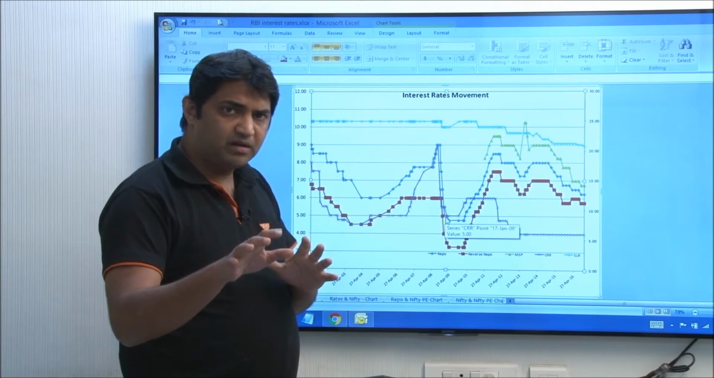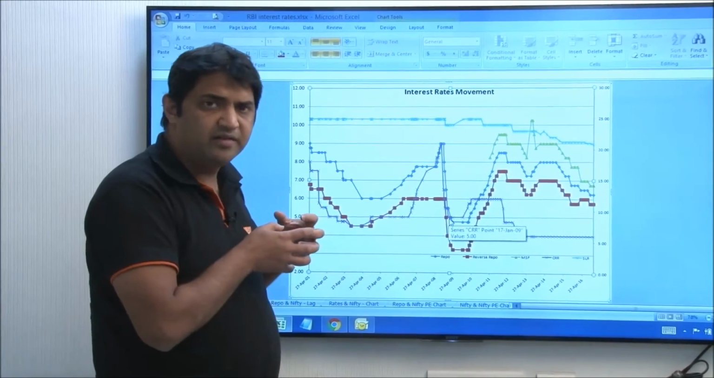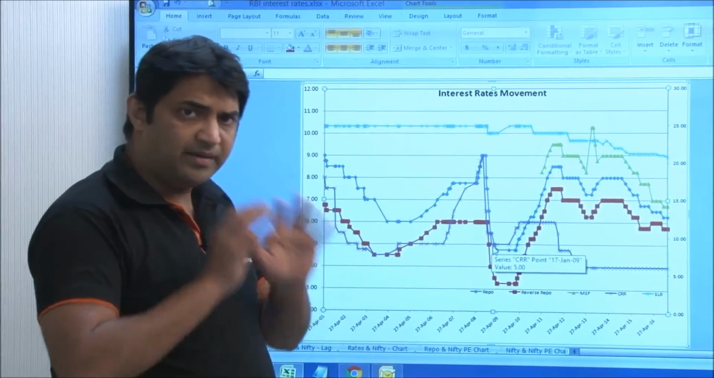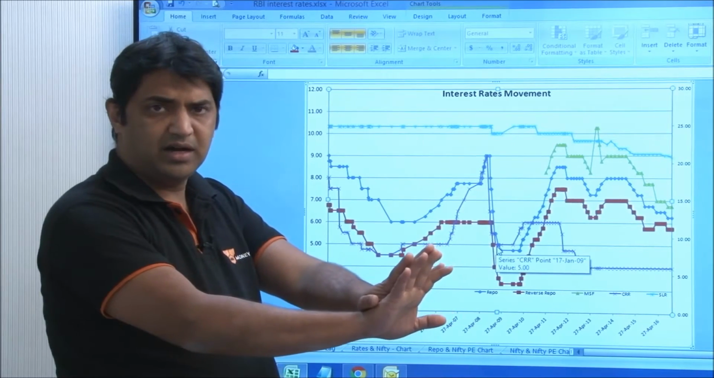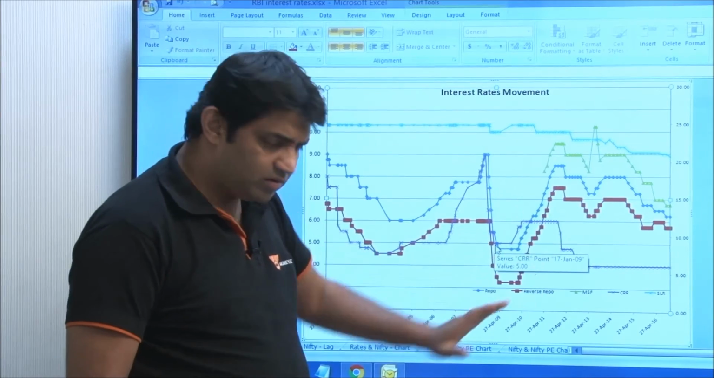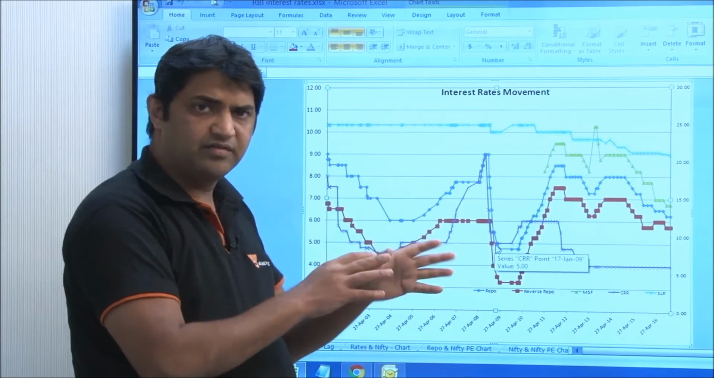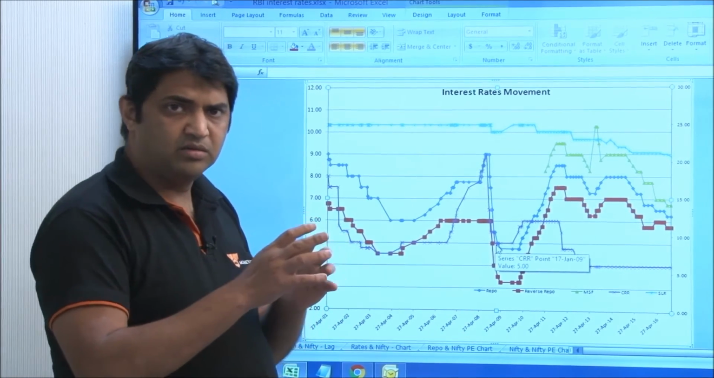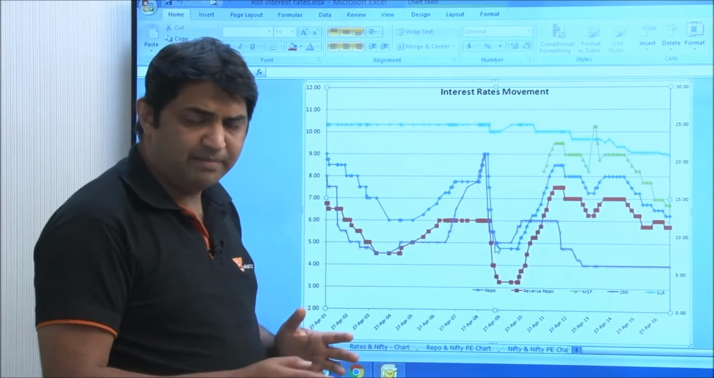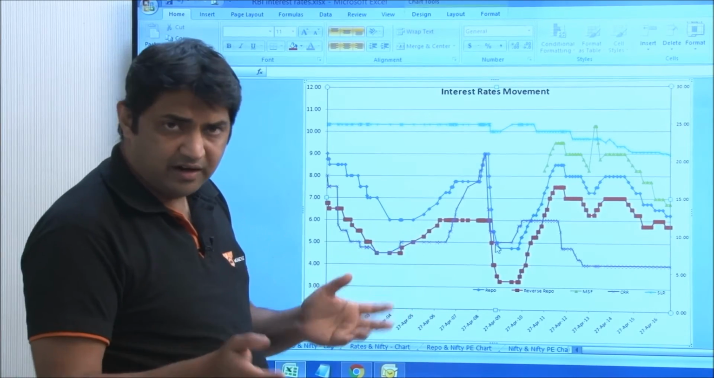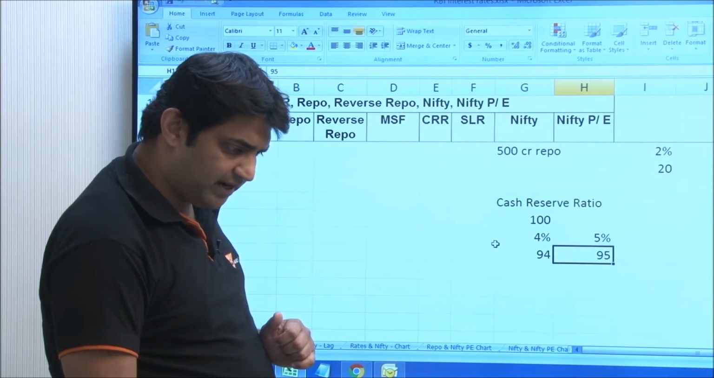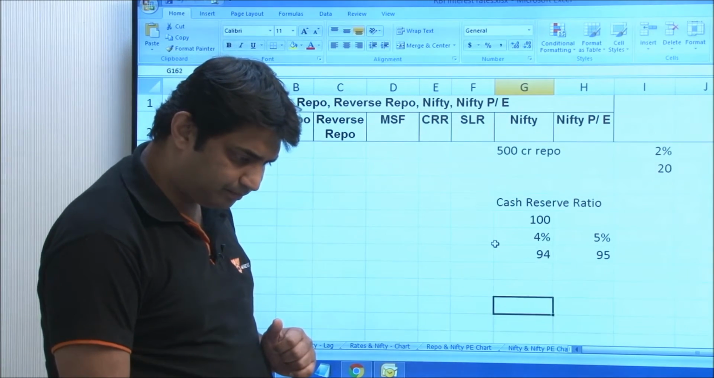So RBI, when it wants, it just takes out liquidity from the banks, and once the problem is solved, once the inflation thing is solved, RBI immediately gives back the money to the banks, as can be seen here by way of CRR. So CRR is a direct weapon, cash reserve ratio. RBI uses it to immediately impact, a blunt weapon it's known as, and banks don't earn any interest on that. So that's your CRR.